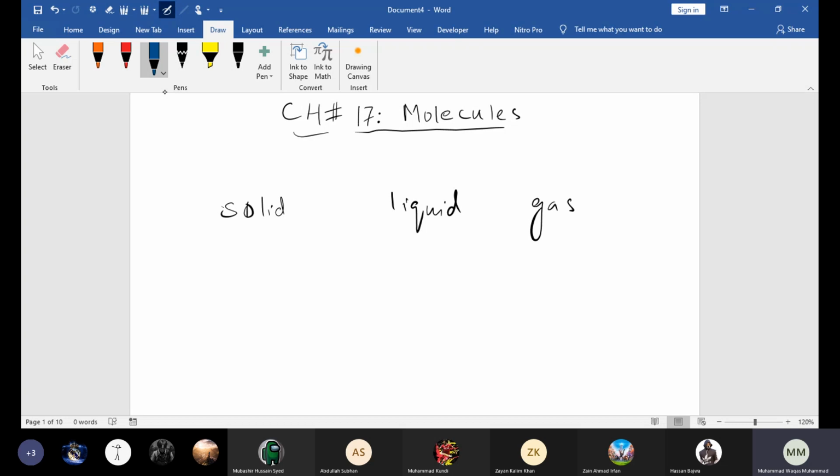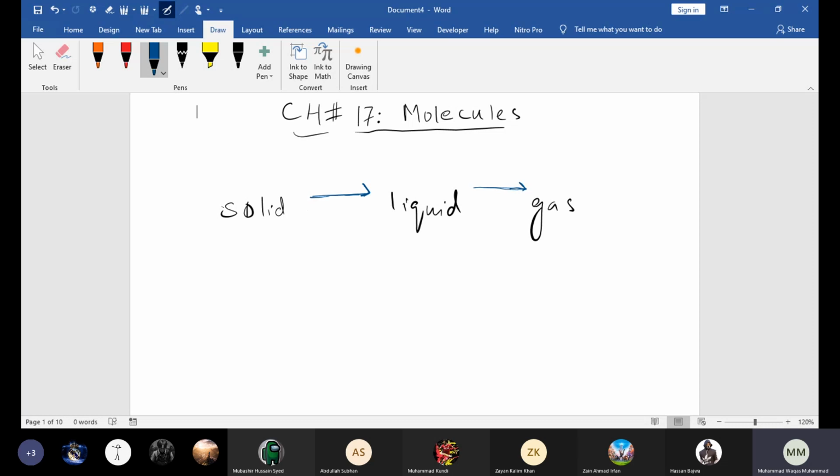And beta, also we know that a solid can change into liquid. When solid changes into liquid, what is that called? Melting. Shabash, that is called melting. Similarly, when liquid changes into gas, what is that called? Boiling, or evaporation.